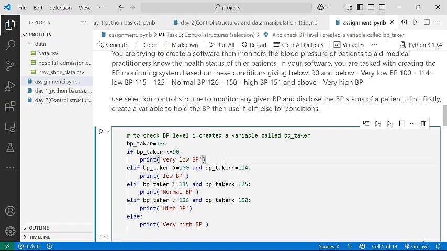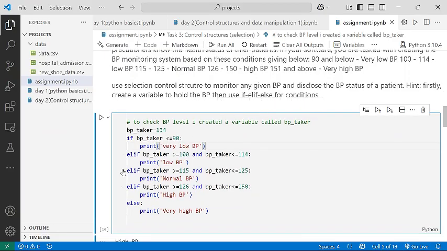Then the second condition, we are told the number should be between 100 to 114. That one we call low BP. Remember that day I told you, if you are doing something like this, you write the first condition for the first number. This dash, you represent it with and, and then the second condition, you also write on its own. So the first one mostly carries greater than or equal to, while the second one carries less than or equal to.